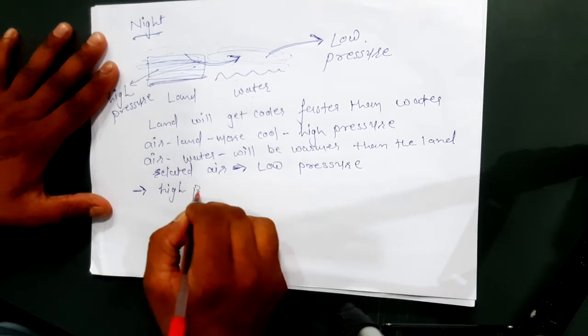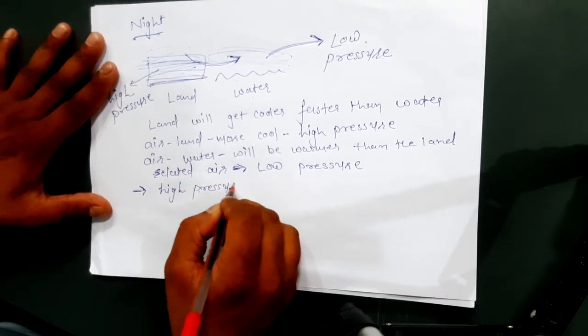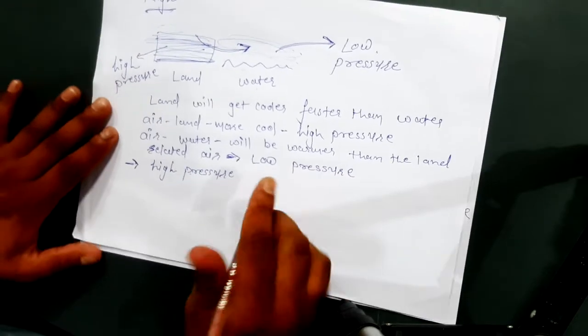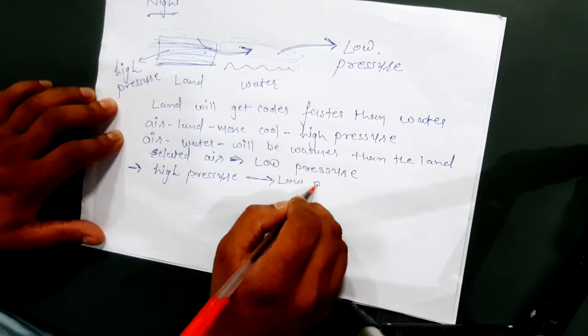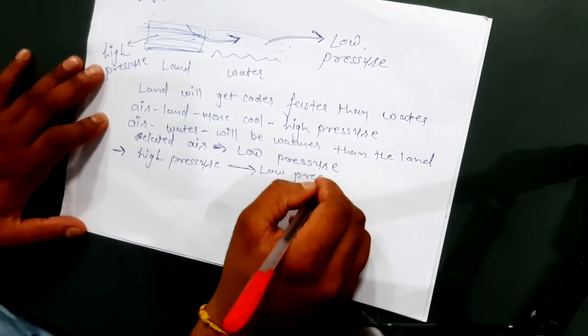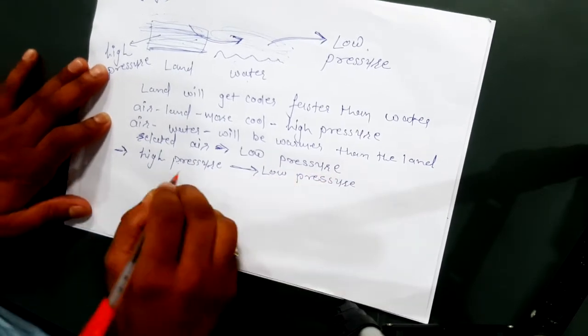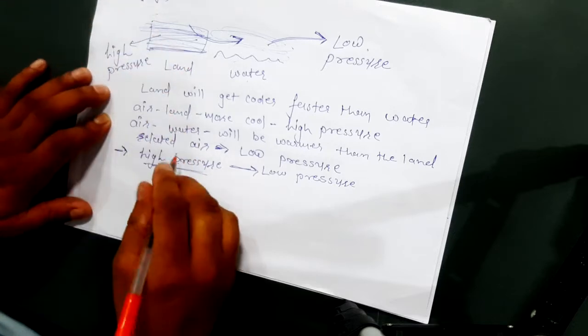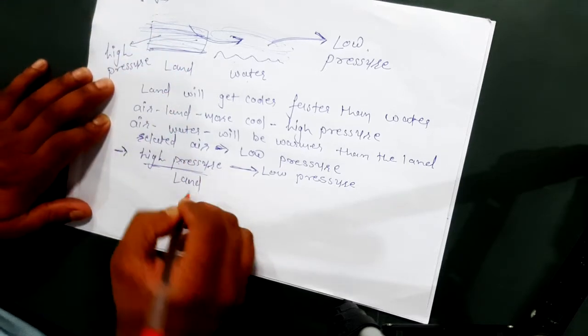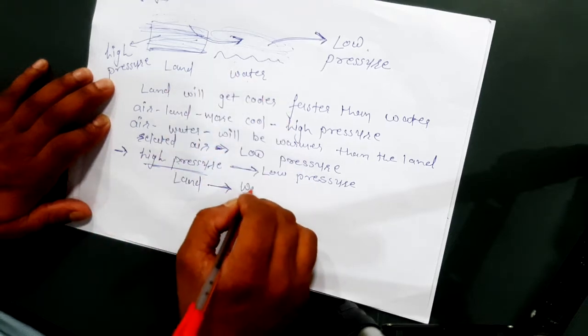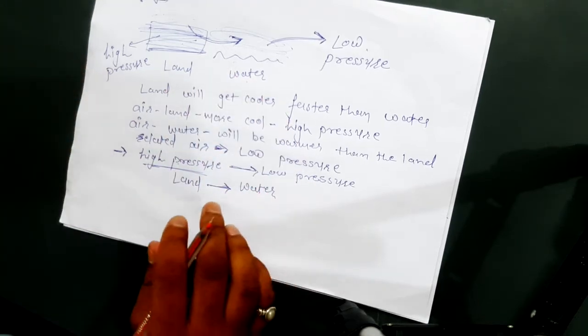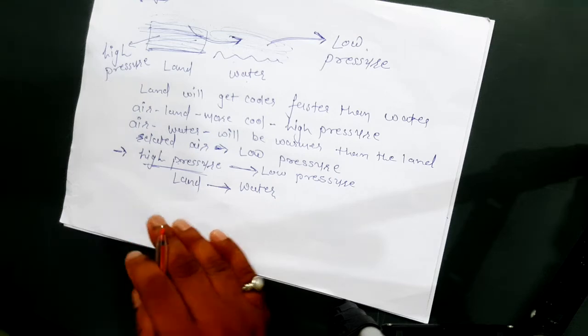wind will always flow from high pressure to low pressure. Now the high pressure region at night time is land, and the low pressure region at night time is water, right? So here it will be opposite to the daytime.